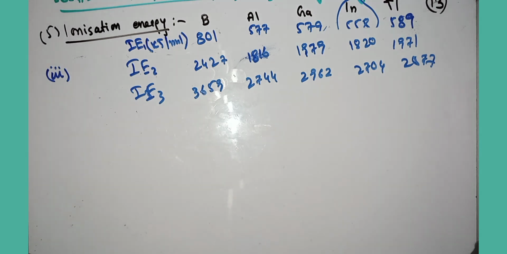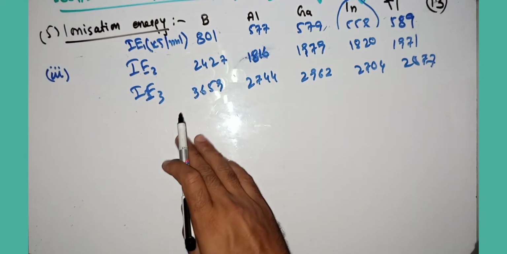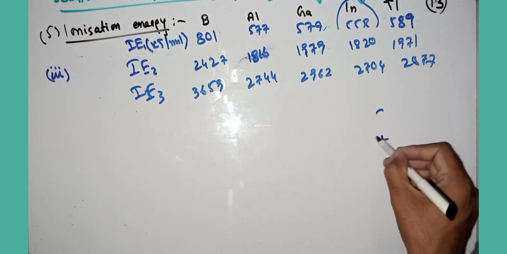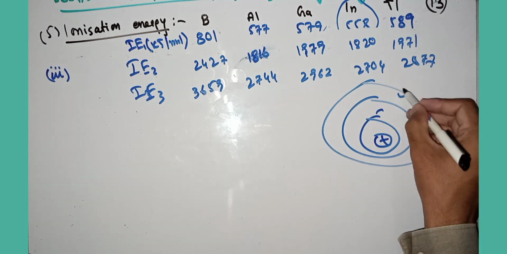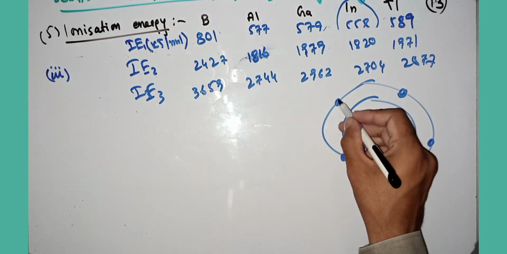After the loss of the first electron, that is, after you give the energy, which is called the first ionization energy, the first electron is removed. It is like this: this is the nucleus, this is the first shell, the second shell, the third shell. This is the first electron, the second, the third, the fourth electron.